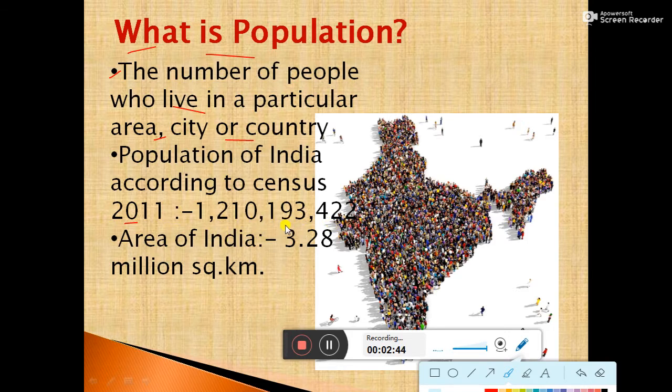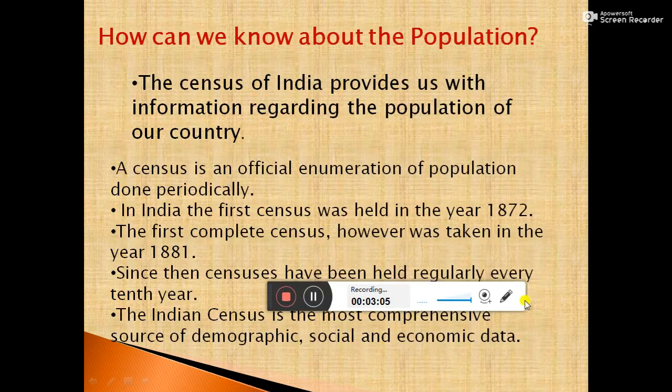In the context of area, India has 7th place. Its area is 3.28 million square kilometers. According to population, India has 2nd place after China in the world.